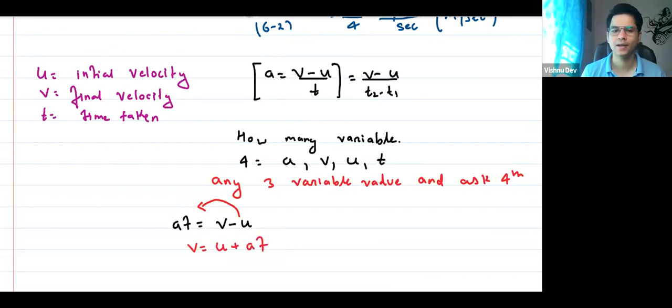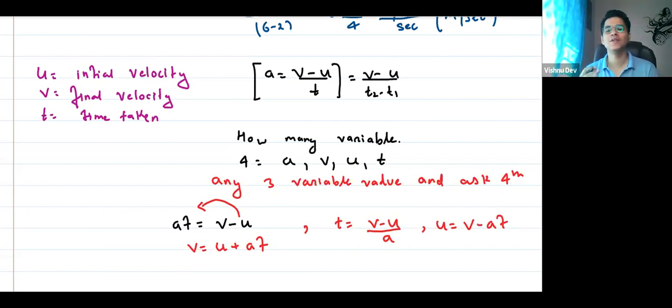Or t equals (v minus u) by a? Or u equals v minus at? Yes or no? Think about how you can transform these equations to get our desired variable.